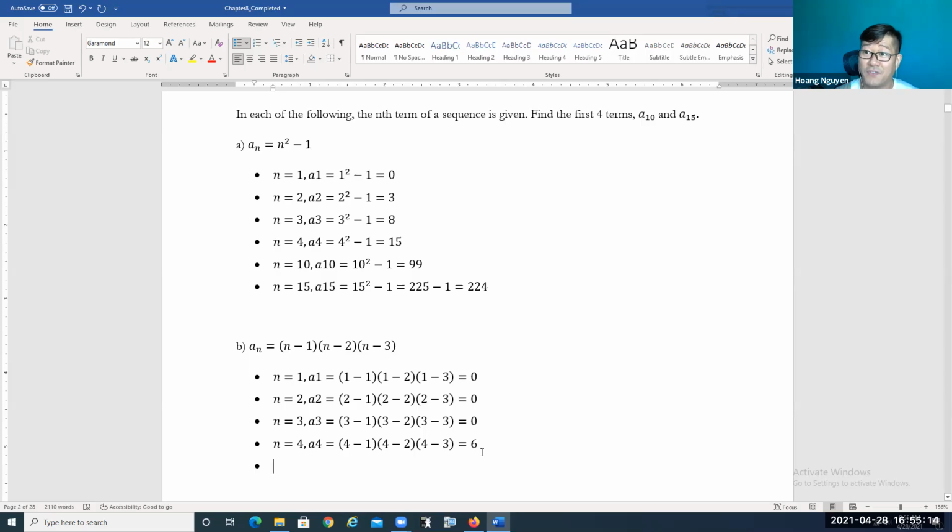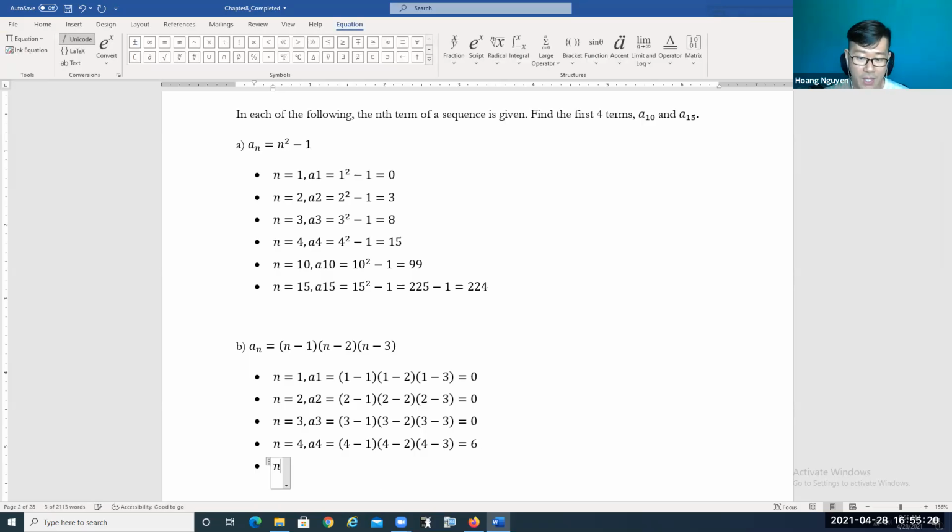Okay, so this is the first 4 terms of this given sequence, right? Now we're going to find out the 10th term. We're going to substitute n is equal to 10. So when n equals 10, they're going to give you a10. So we're going to substitute n by 10. So 10 take away 1, 10 take away 2, and then 10 take away 3.